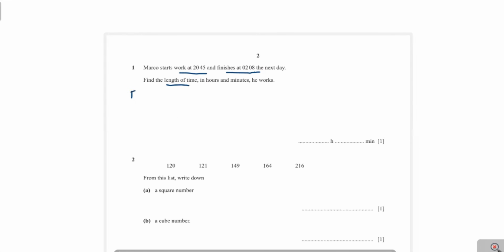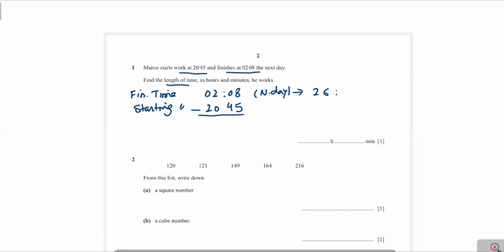Now we write the finishing time, that is 02:08 next day, and the starting time, that is 20:45. Now you will take the difference between finishing and starting time. Before taking the difference, we convert the time into 24 hour clock. You see here, this is the next day. Now you add 24 to this time. That time becomes 26:08 and that time 20:45.